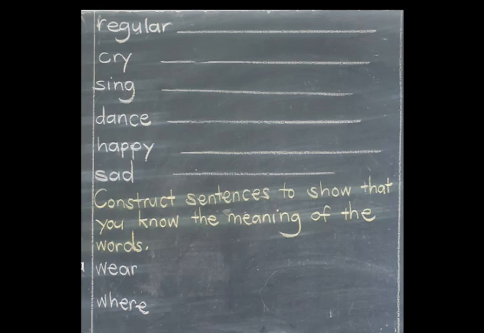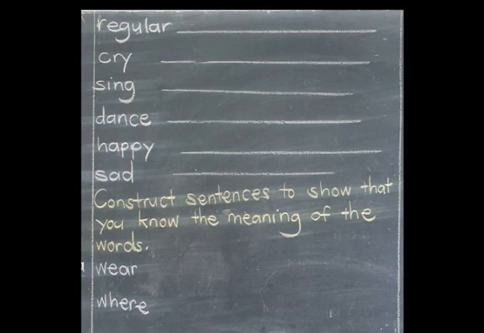For example, we have wear. Like we can say to wear is to have something on your body, that is to wear. So if you have to make a sentence, you have to make that sentence that will differentiate the meaning of that wear from that other one of W-H-E-R-E.